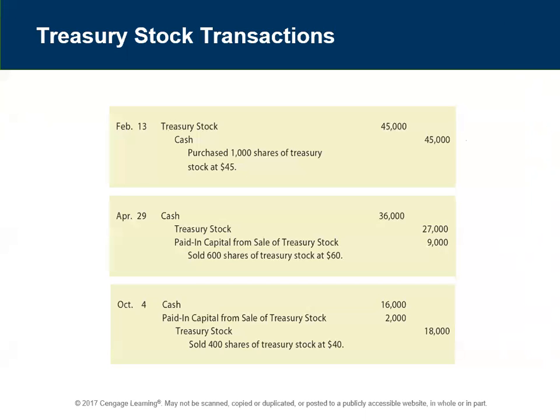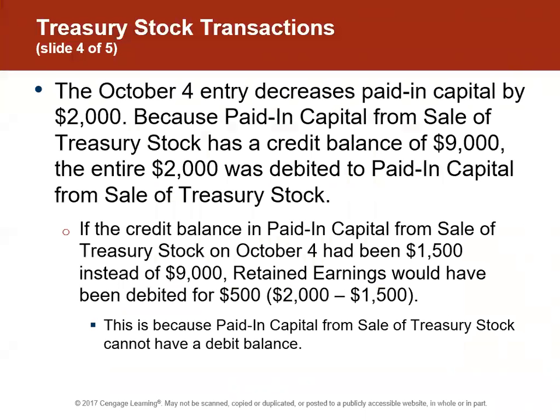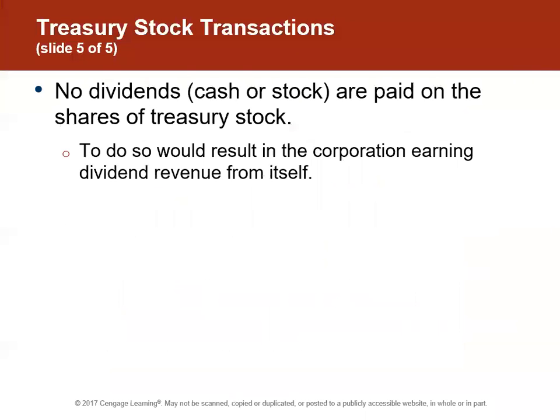So if this amount was like $10,000, we'd have to debit paid in capital $9,000 and debit retained earnings the remaining $1,000. But we'll look at that. I'm going to give you a heads up on that. So we have to keep track of that paid in capital account, because it can't really go negative. But we'll look at that on Thursday. I have an example of that.